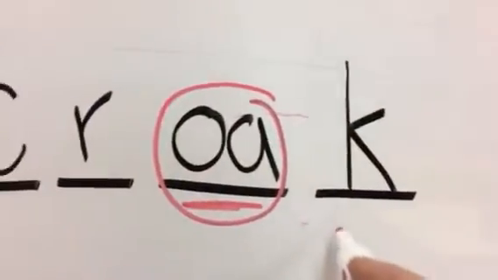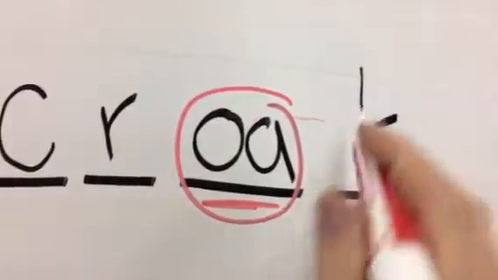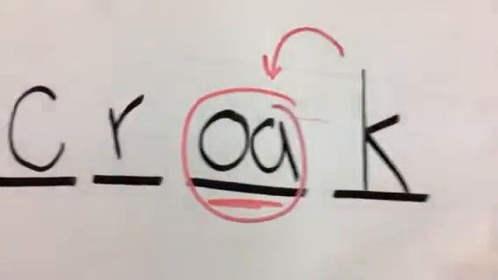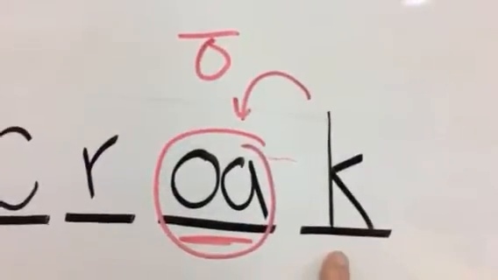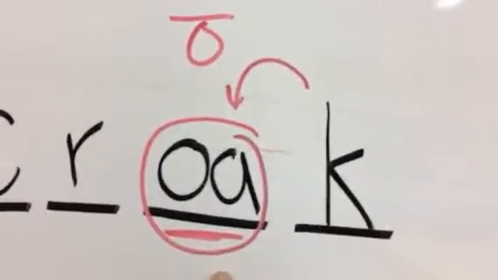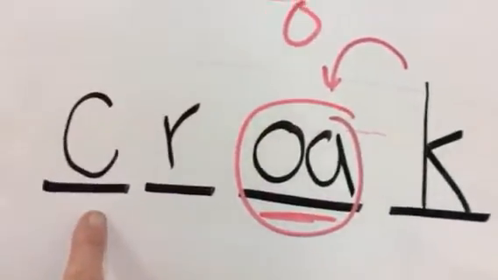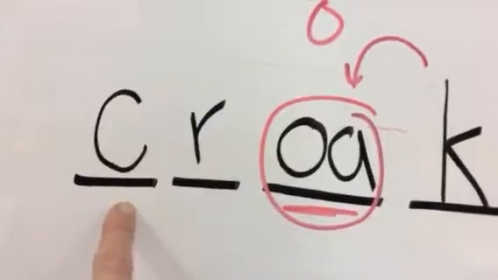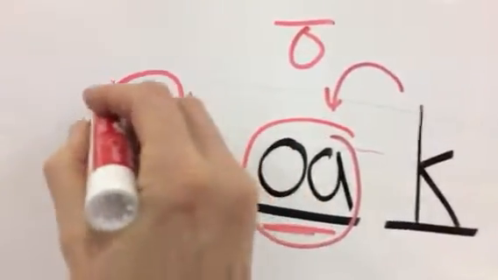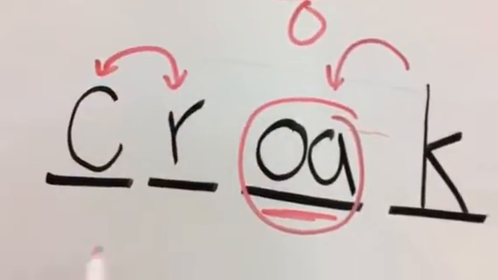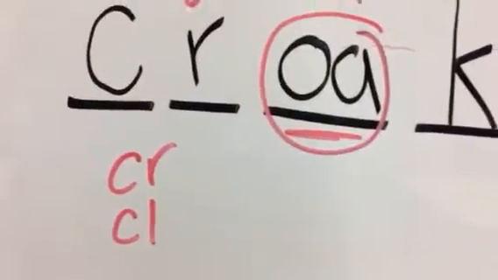The K sound at the end of the word is a K on its own, because right in front of it is a long O sound. So it's just a K on its own. If it was a short sound, then it would be a CK, but it's not. And it is a C for K at the beginning, because C and R always team up together. C and R and C and L are partners.